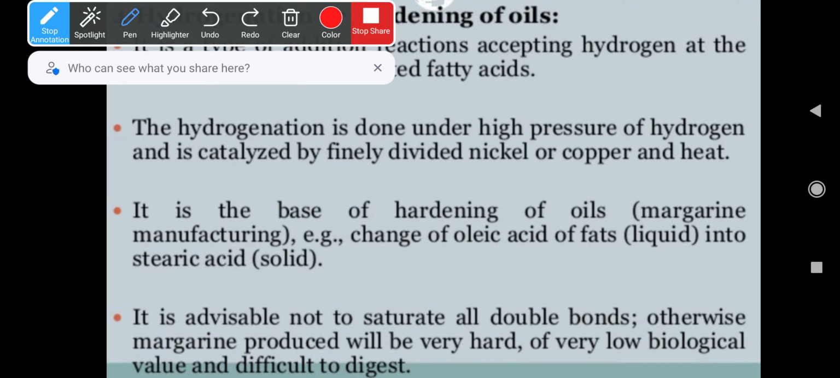Here you can see margarine manufacturing uses this technique. Example, oleic acid of fat, which is in liquid form, is changed into stearic acid, which becomes solid form, right? So we are making oil into ghee. If you add hydrogen to any oil, it will become hard or become ghee. The same thing is happening here: the oleic acid of the fat, which is liquid, we are making into stearic acid, which becomes the solid form, right?